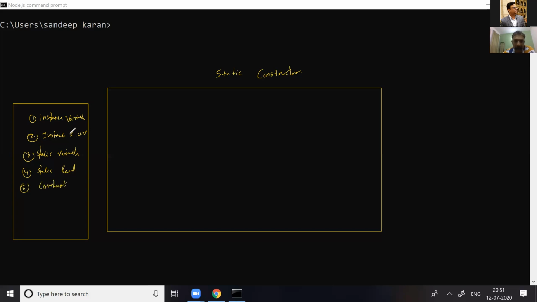But starting with the first and second, we should know the constructor. This is the reason I started the last class with the constructor. So what exactly, Sandeep, is a static constructor?